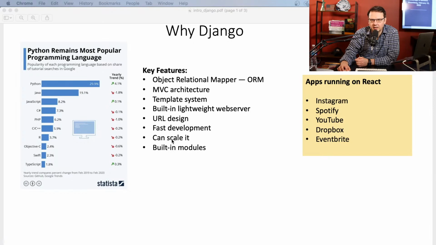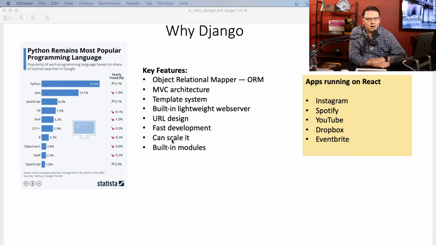You can scale it whether you have just one person on your team, like myself, or if you're like Facebook and have unlimited resources. You could use Django and go from a small project to a large one. One person could create pretty powerful web apps, and then you could scale them.